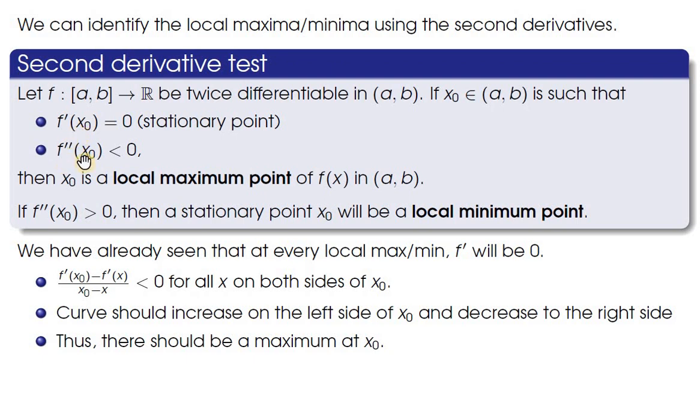And suppose that the second derivative is less than 0. So the second derivative at the point x naught is a negative number. Then you can conclude that x naught is a local maximum point of the function f of x in the interval a comma b. Of course, in the interval a comma b, there can be plenty of local maxima, and also there can be local minima. The first condition should be there, that is, the point x naught should be a stationary point. Further, if the second derivative at x naught happens to be a positive value, then you can ensure that the point x naught is a local minimum point.